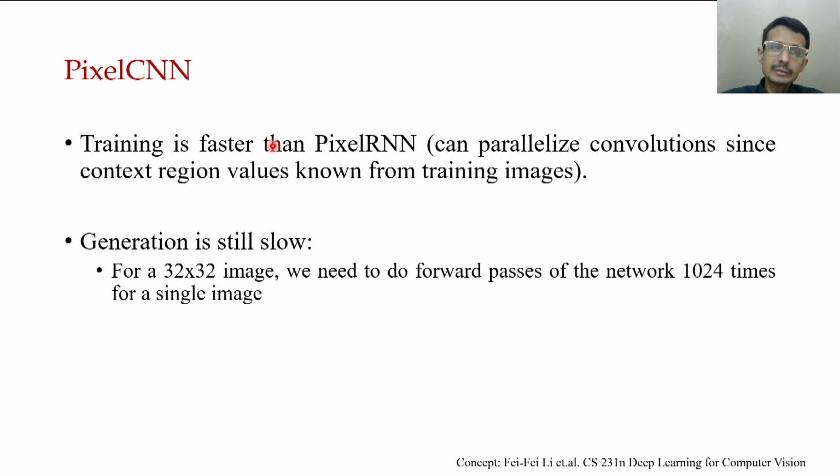What advantage are we going to get? Since it uses CNN, training is faster than Pixel RNN because we can parallelize convolutions, which has not been done in the case of Pixel RNN. We can parallelize the convolutions in the context region, values known from the training. But still, for a 32 by 32 image, we need 1024 forward passes of the network for a single image. So this is the pixels here.